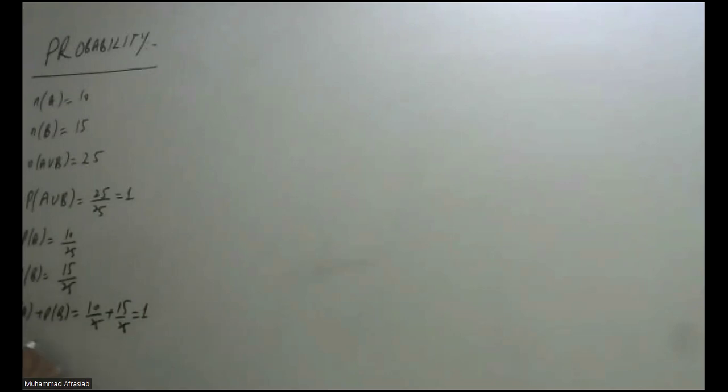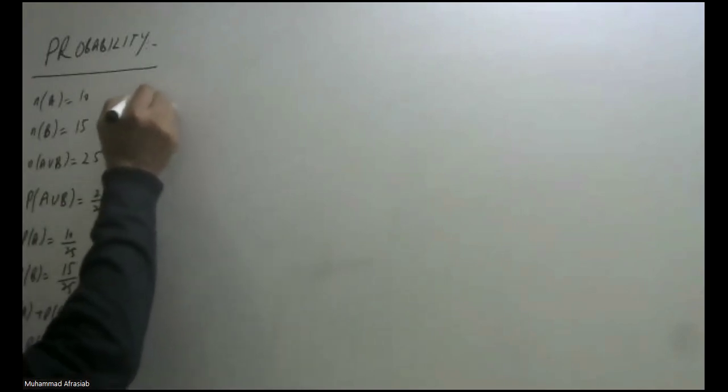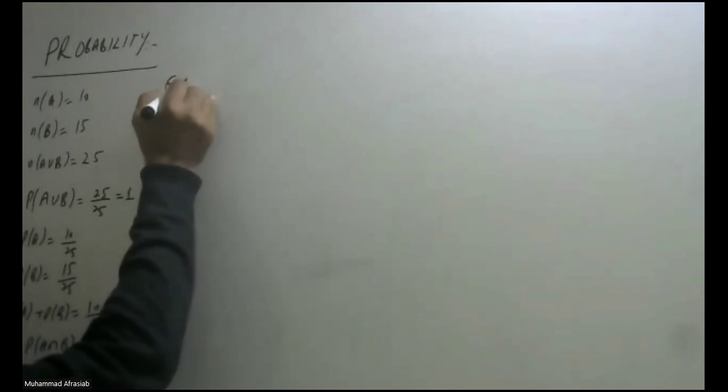So we can write here that the intersection between A and B is 0, so the events are called exclusive events.